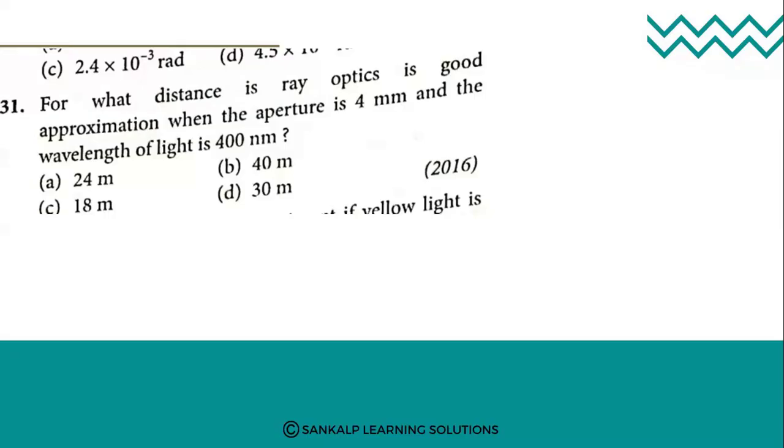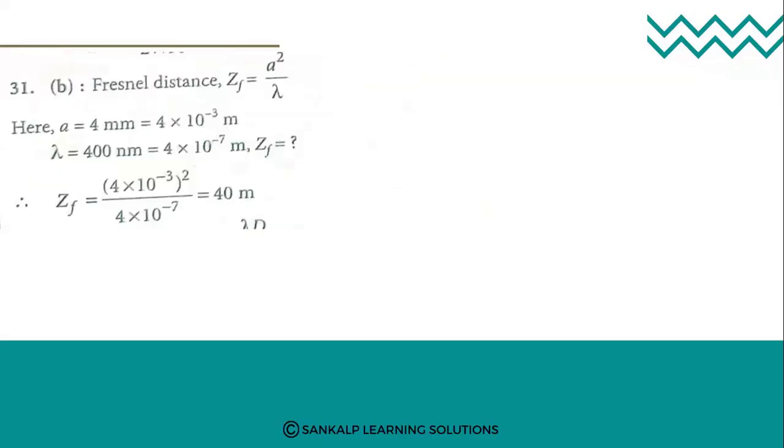According to the Fresnel distance, the formula is a square upon lambda, where a value is 4 into 10 raised to minus 3 meter and lambda value is 400 nanometer. So the Fresnel distance is 40 meters.